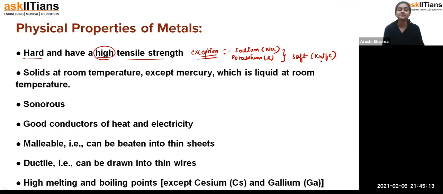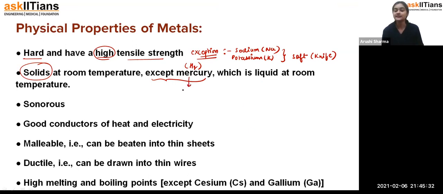All of the metals, like the iron box, copper wires, or even aluminium sheets, are solid at room temperature. They remain in the form of a solid, except mercury. Mercury is represented by Hg, and it is a liquid at room temperature.